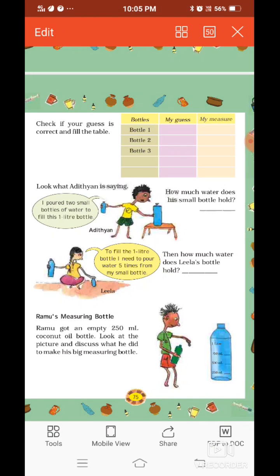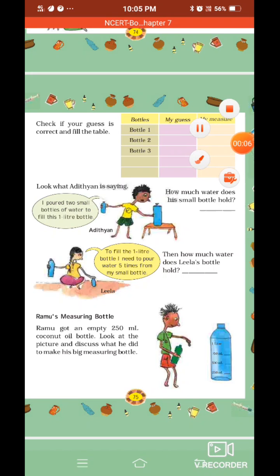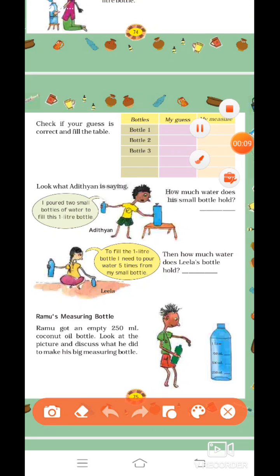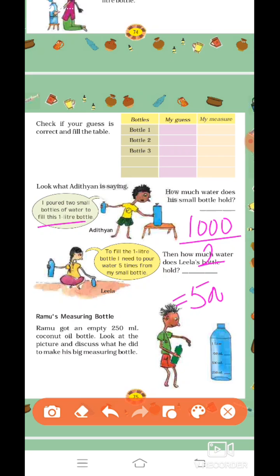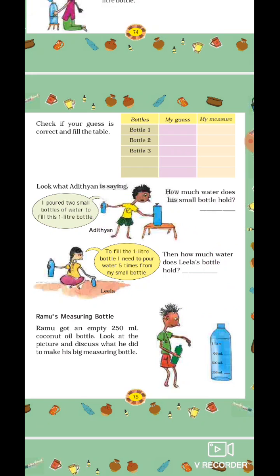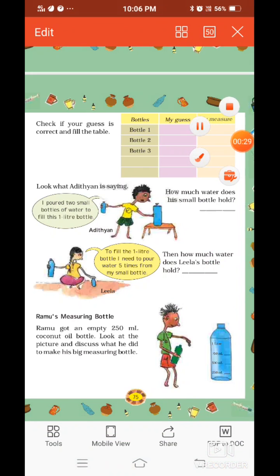Now see, we all know that we have to talk about the 1 liter bottle. So if 1000 ml is being poured only 2 times by the bottle, then when we divide we get 500 ml. So what is the size of this bottle? It is 500 ml. How much does it hold? 500 ml. Next is a girl named Leela.